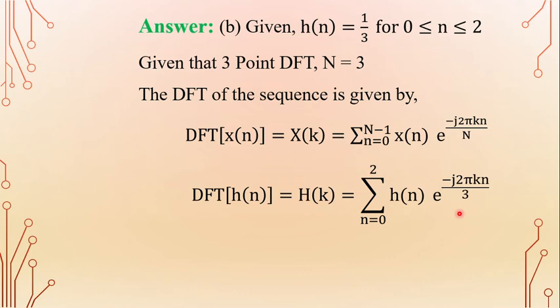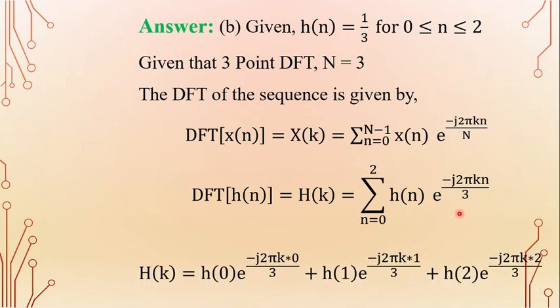So what are the different values of small n? n is equal to 0, n is equal to 1, n is equal to 2. So first substitute n is equal to 0. H of k is equal to h of 0 into e power minus 0 plus h of 1 into e power minus j 2 pi k 1 by 3 plus h of 2 into e power minus j 2 pi k 2 by 3.